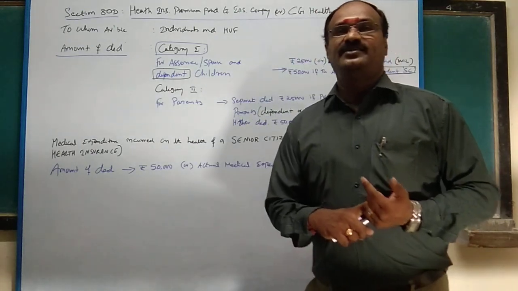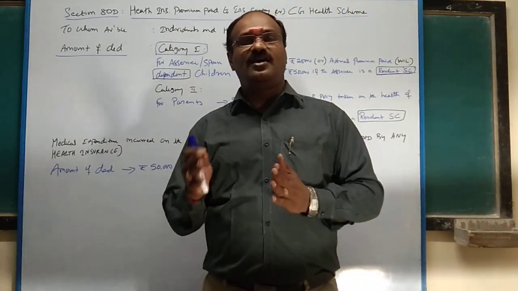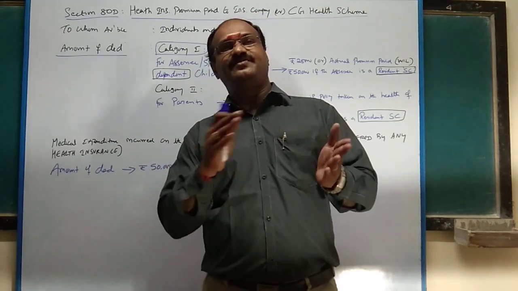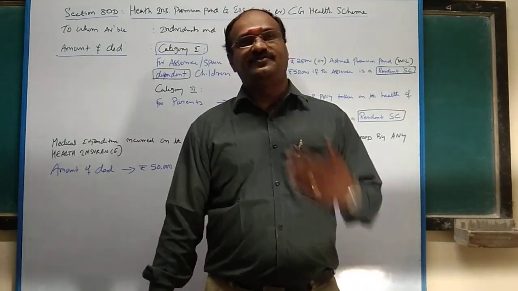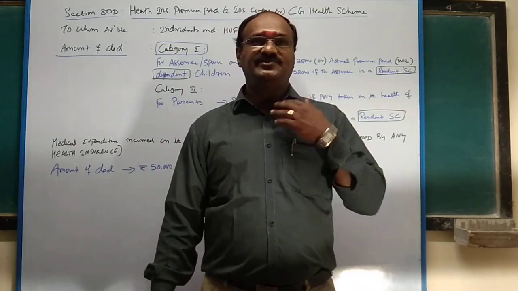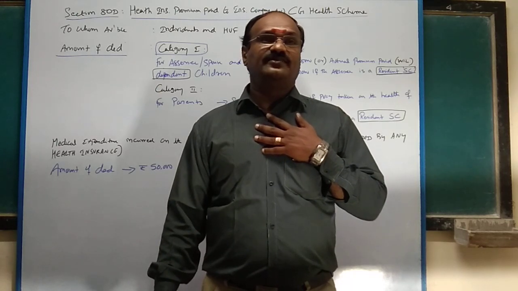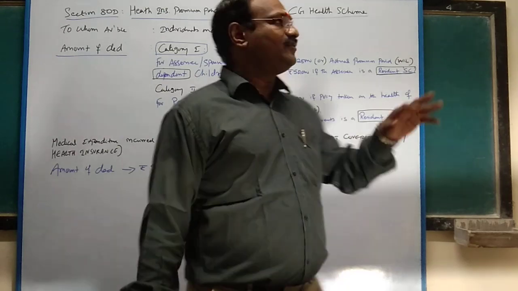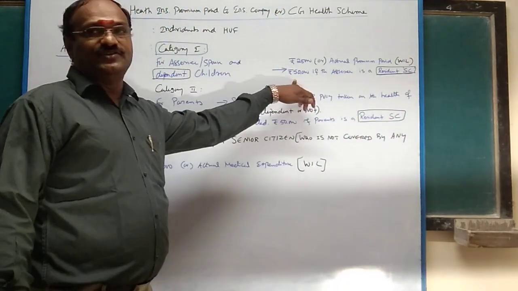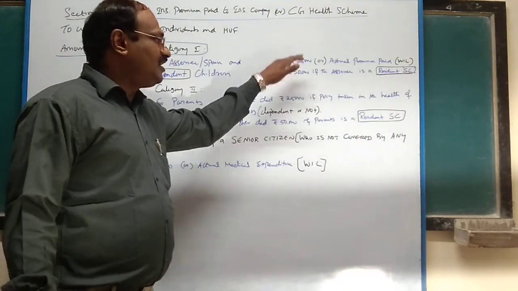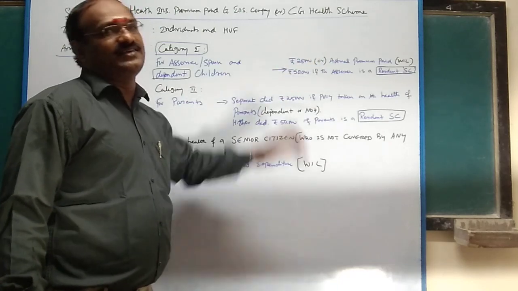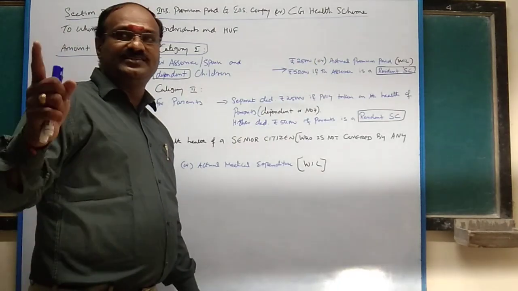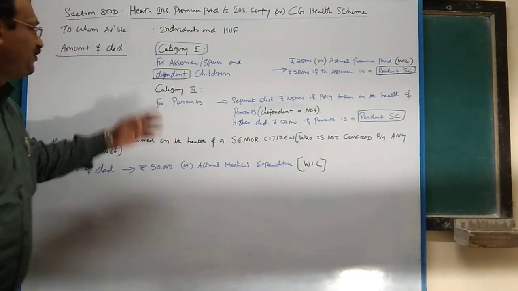The deduction is 25,000 rupees or actual premium paid, whichever is less. Suppose the assessee himself is a resident senior citizen, then instead of 25,000 they can claim up to 50,000, that is, 50,000 or actual premium, whichever is less. Understand? Okay, fine.